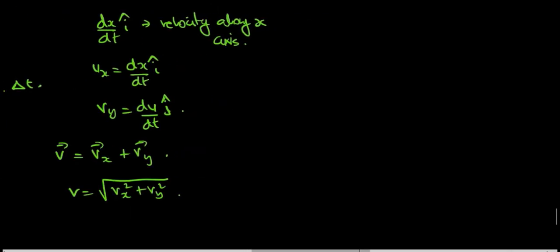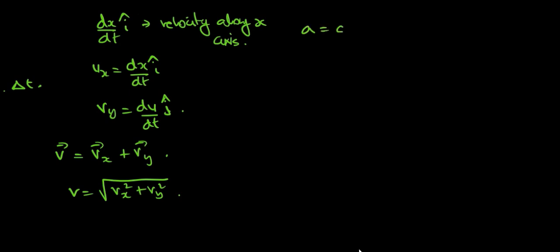When we are talking about acceleration, a is equal to dv by dt. So acceleration is dv by dt, which means that it will be equal to dvx by dt i cap plus dvy by dt j cap.